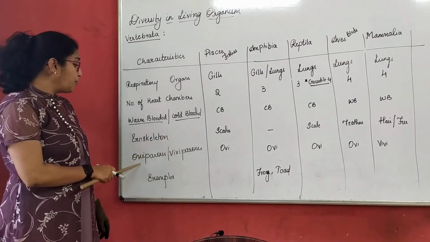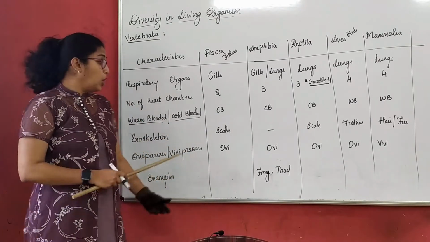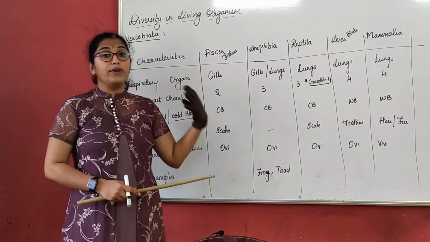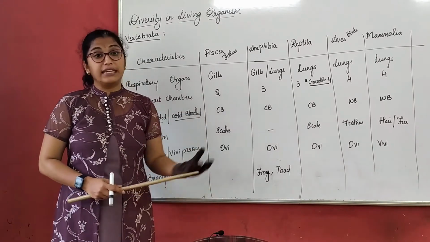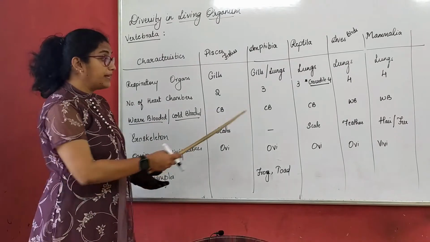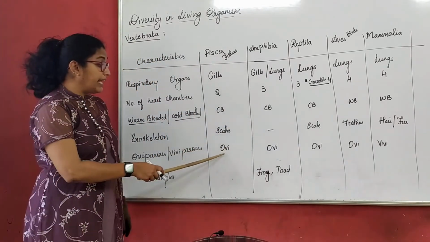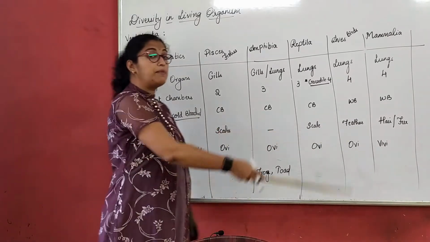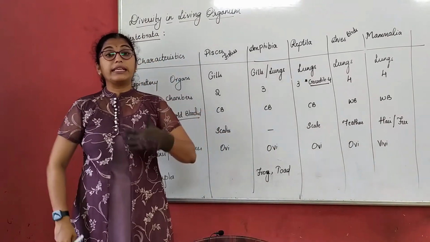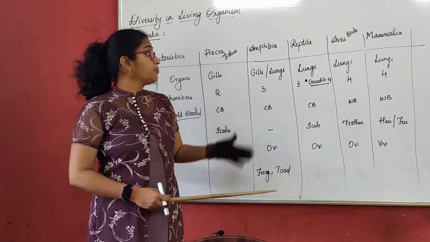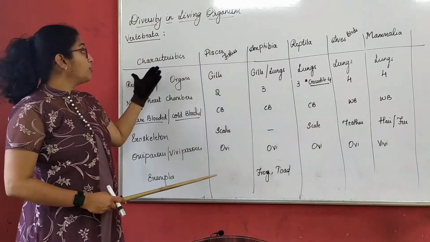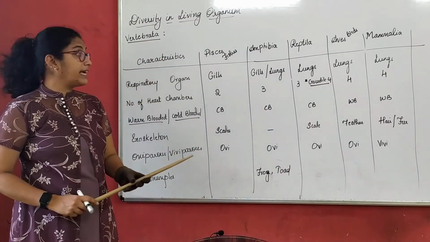When we talk about oviparous and viviparous, oviparous animals are the ones which lay eggs for their young ones, right? Viviparous animals give birth to the young ones. Oviparous lay eggs, and viviparous means it will give birth to the young ones. Now we will understand which of these come under which category.